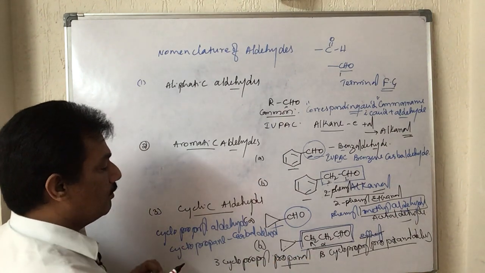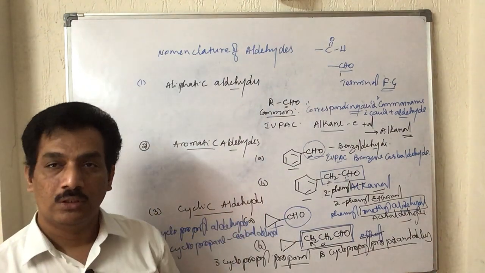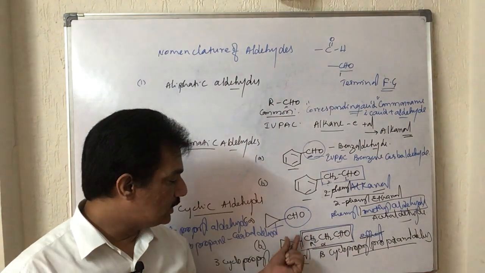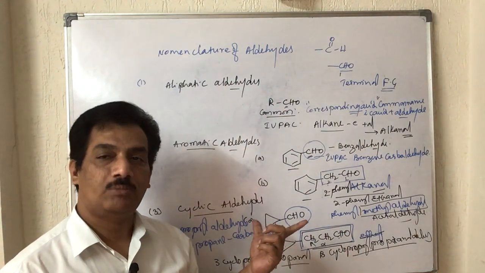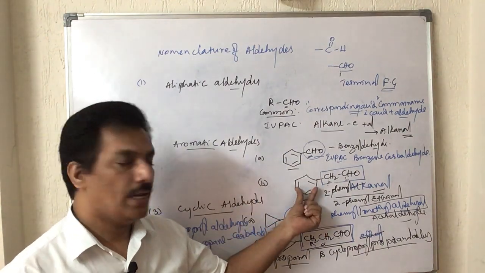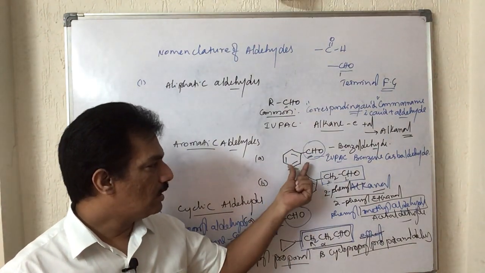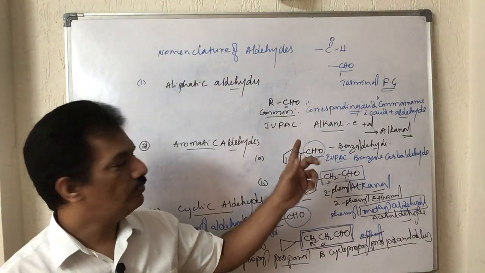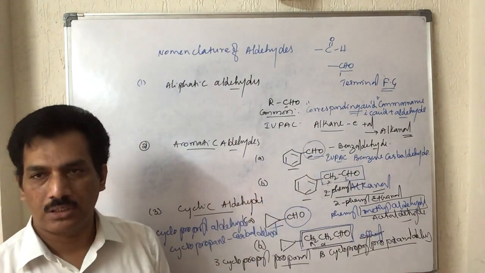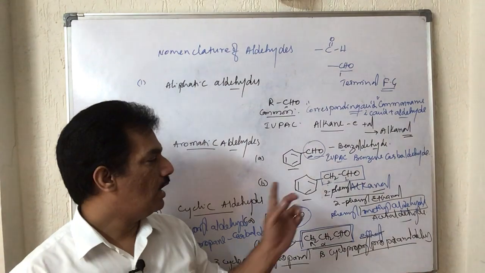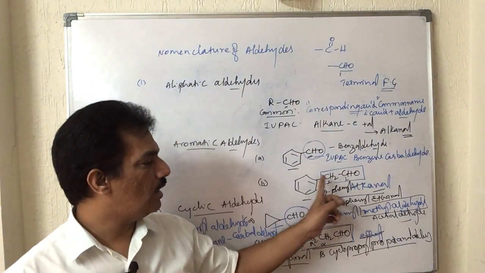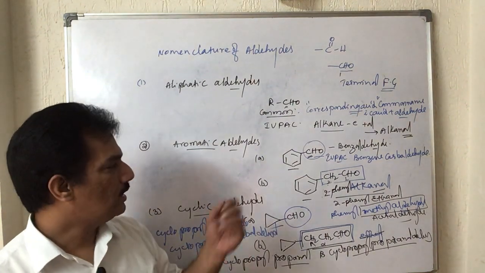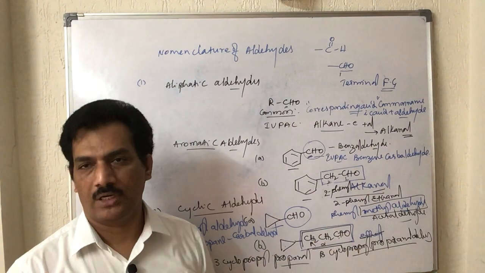Like that, simply when the CHO is directly linked to a cyclic group, it is carbaldehyde. If it is present on a side chain, then we have to consider the cyclic alkyl group as the substituent. It is similar to the aryl aldehydes. Here also, when it is directly linked to benzene, it is benzaldehyde, and any other compound where the CHO is present on the benzene ring is considered a derivative of benzaldehyde. Unlike this, if the CHO is present on a side chain, then it is an aryl substituted aliphatic aldehyde. Like that, we have to provide names for these different compounds.